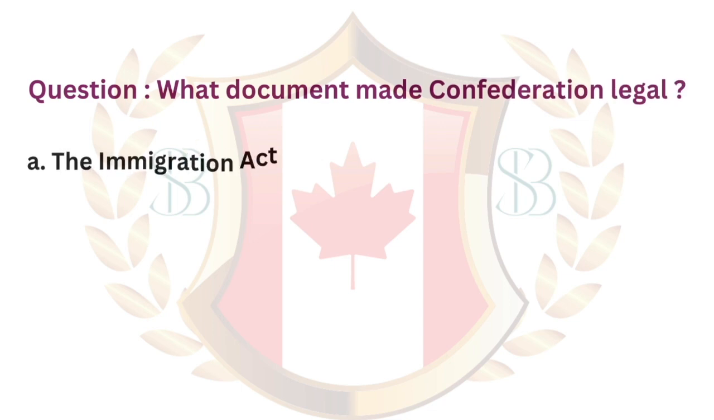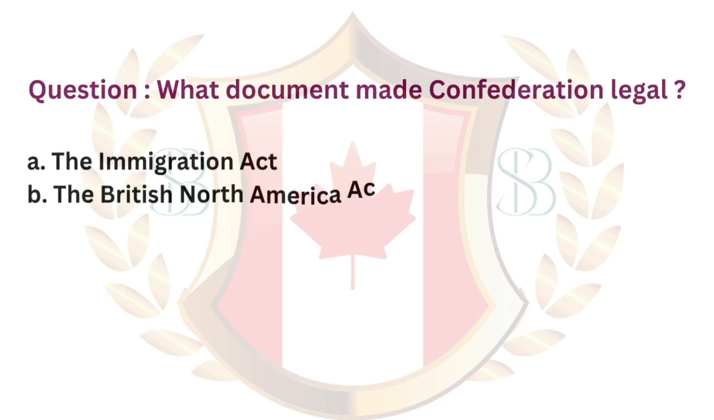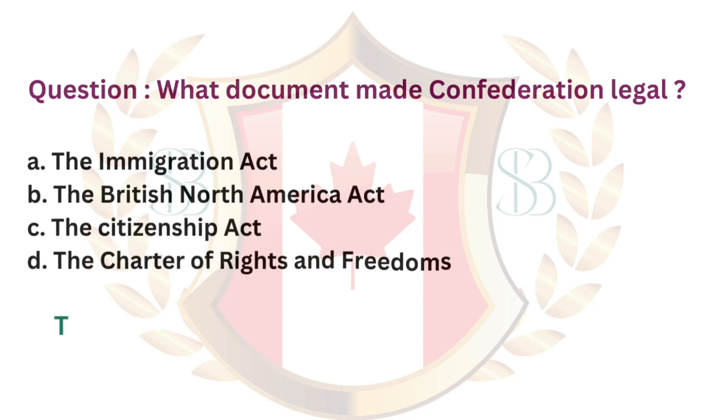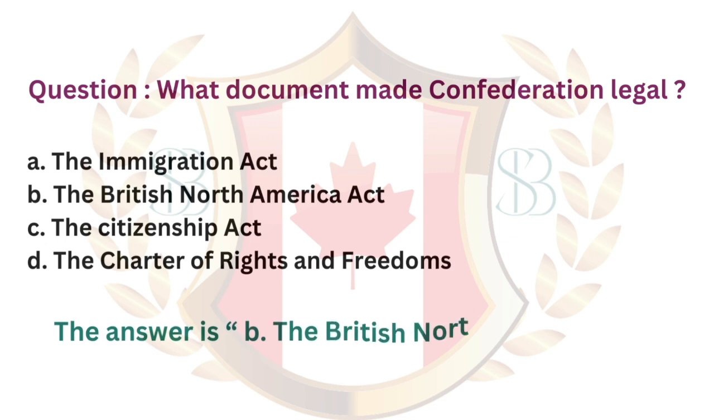Question. What document made Confederation legal? A, the Immigration Act. B, the British North America Act. C, the Citizenship Act. D, the Charter of Rights and Freedoms. The answer is B, the British North America Act.